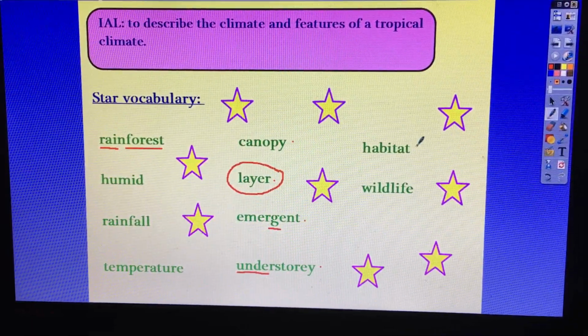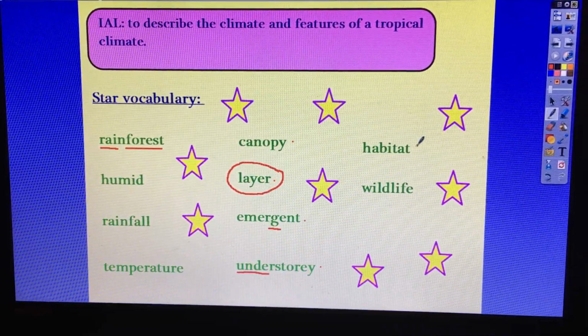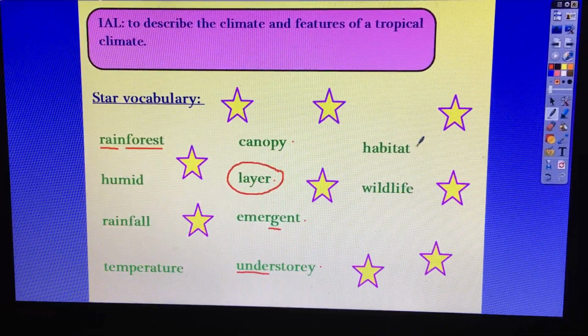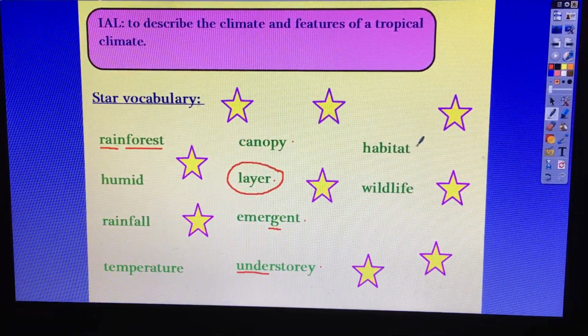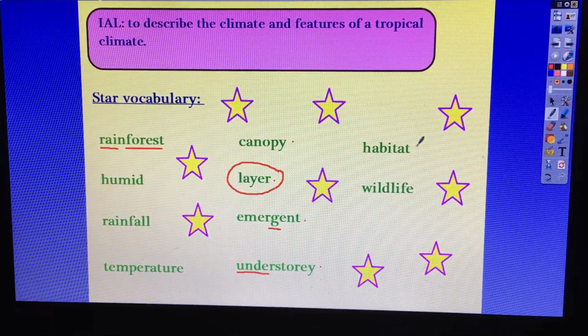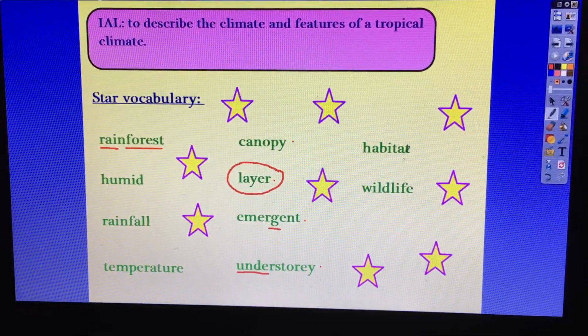Habitat. You learnt this in year 2. What is an animal habitat? That's right, that's where they live. Can you think of any examples? Pause the video and name some. Where can animals live? Maybe they live in the desert. Maybe they live in the forest. Maybe they live in a tree or in a burrow or in a coral reef. They are all examples of habitats.